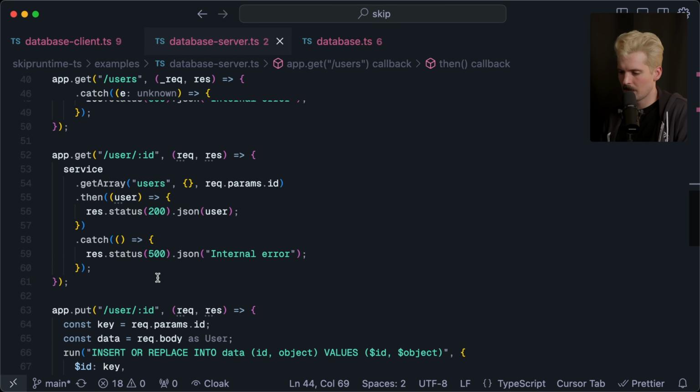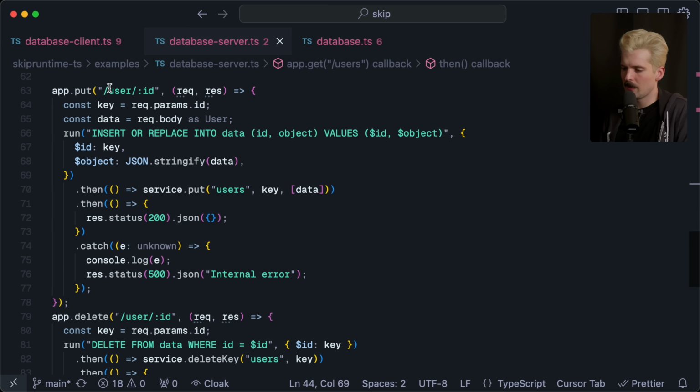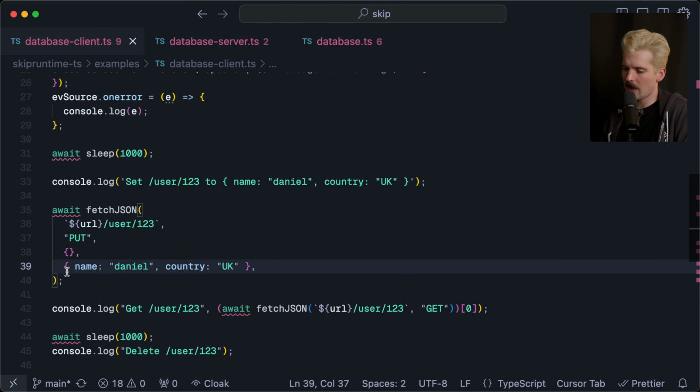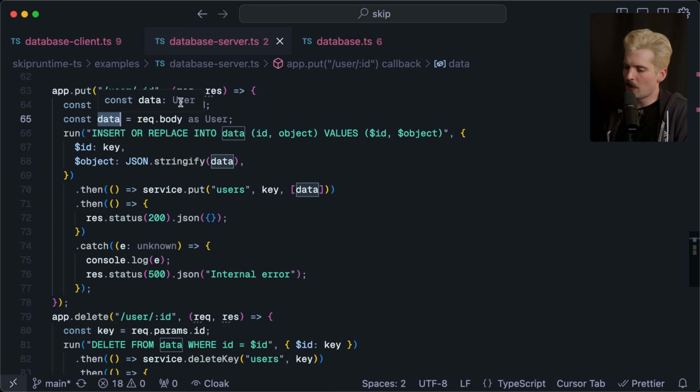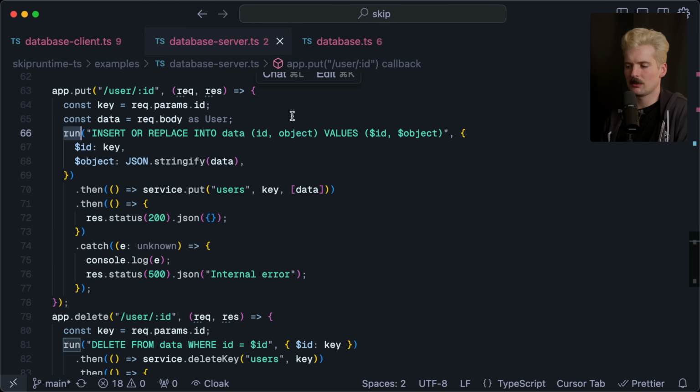Let's look at that code. We have app.put here, user ID. We get the key from the parameter. We get the data from the body of this PUT request. So that's the thing we sent there, this body. So we have both of these: we have the key and we have the new data we want in the database. So we use our database runner. We insert or replace into the current table, which is just named data. We pass it the ID and the object, find those values, we pass them here. Cool. Typical SQL, we've all seen this.